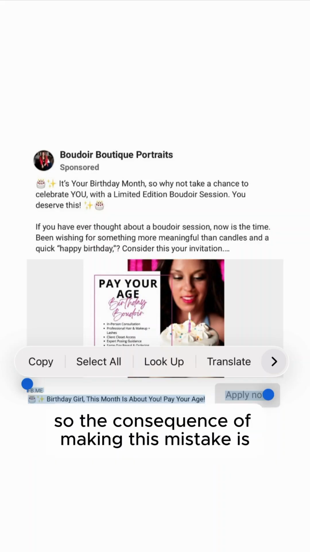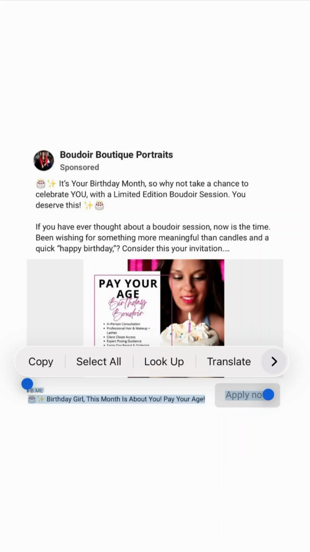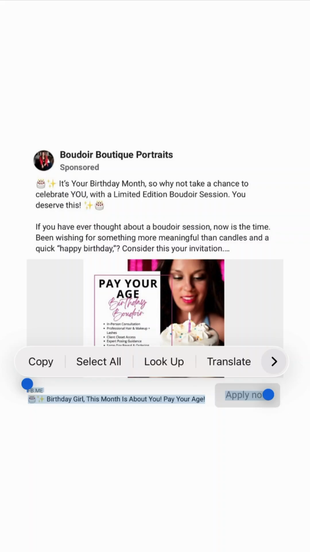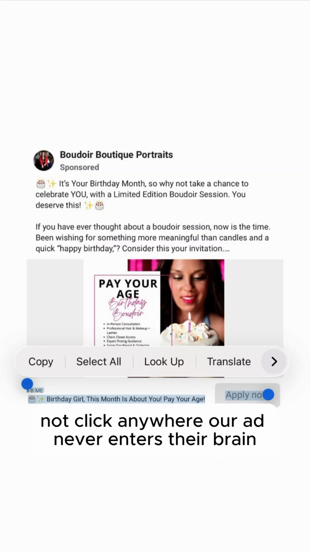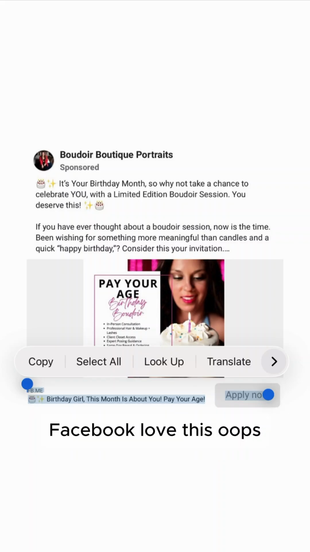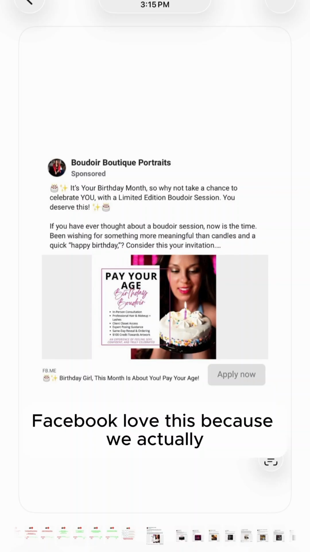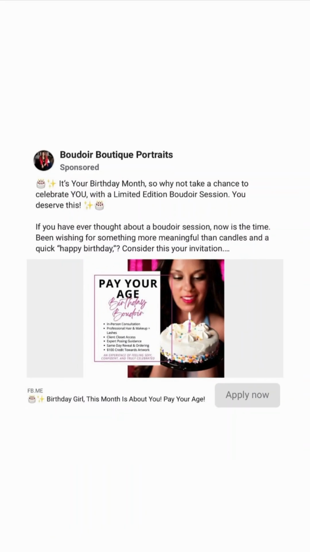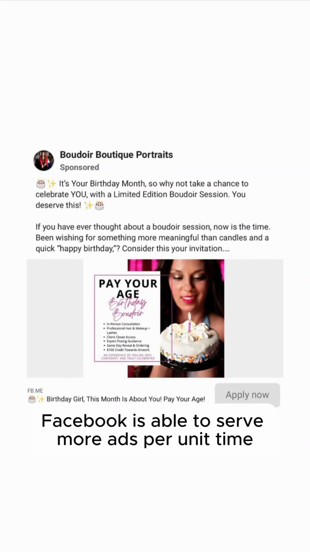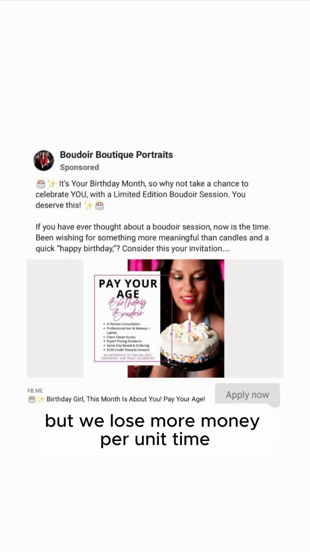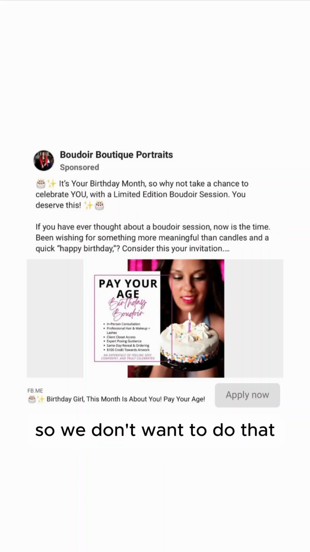So the consequence of making this mistake is that we're going to have way more women scroll by our ad than necessary. They don't click anywhere, and our ad never enters their brain. Facebook loves this, because Facebook is able to serve more ads per unit time and make more money per unit time, but we lose more money per unit time. So we don't want to do that.